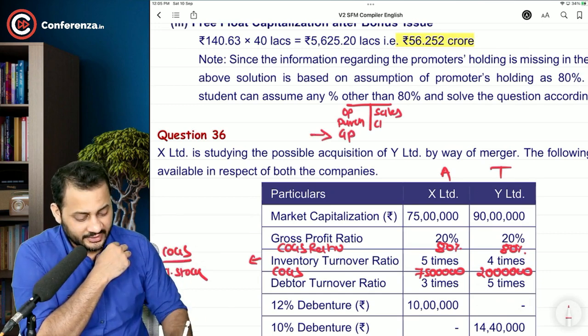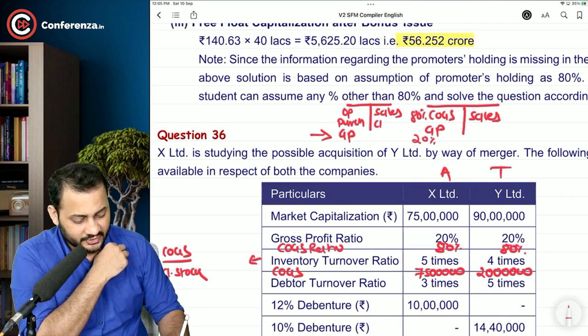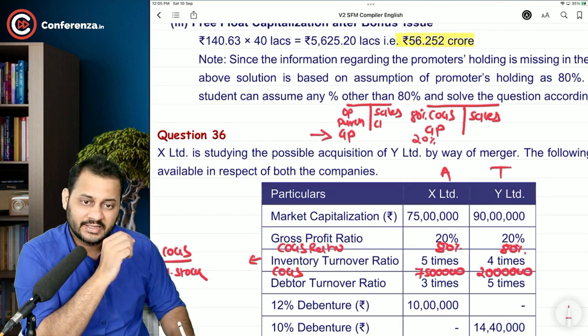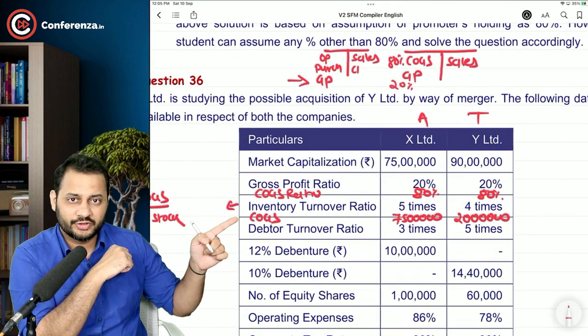Another way of presenting this trading account is very simple. Cost of goods sold, this is sales, and this is gross profit. So if the gross profit is 20% of the sales, can I say 80% will be the cost of goods sold? Exactly. So 80% is the cost of goods sold, and this is the amount of cost of goods sold.